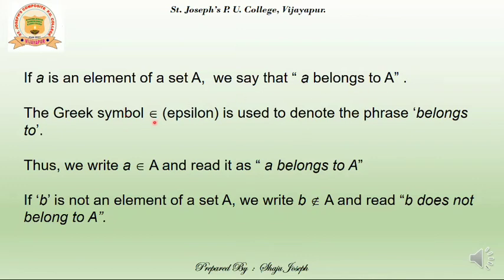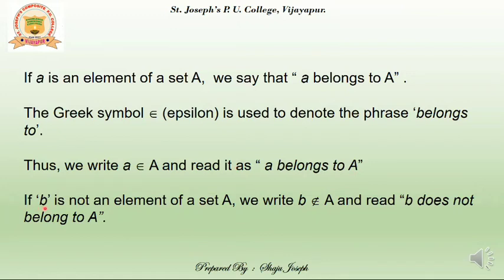The Greek symbol epsilon, which looks like an E, is used to denote the phrase belongs to. Epsilon means belongs to. Wherever we see this symbol, we will read it as belongs to. Thus, we write small a epsilon capital A, which will be read as a belongs to A. The first a being the element and the second A being the set.